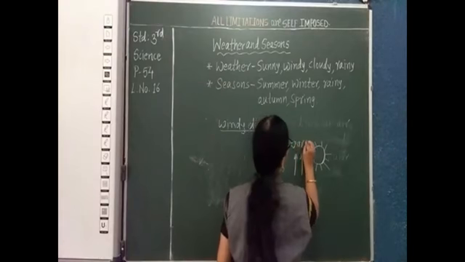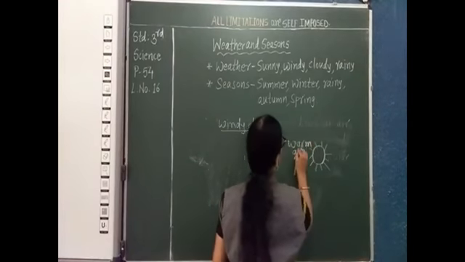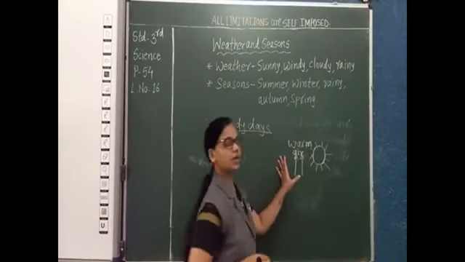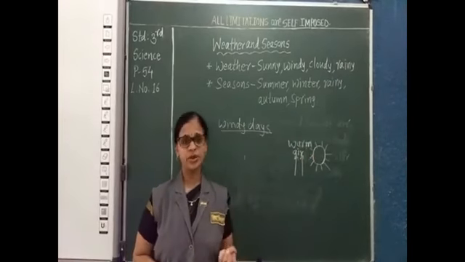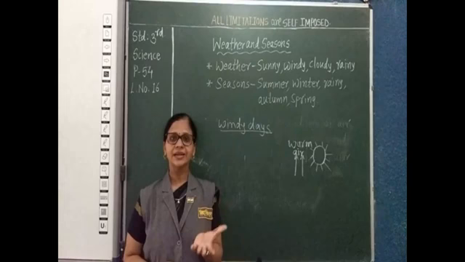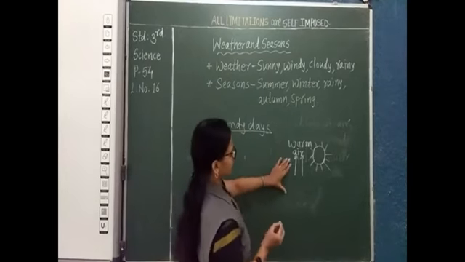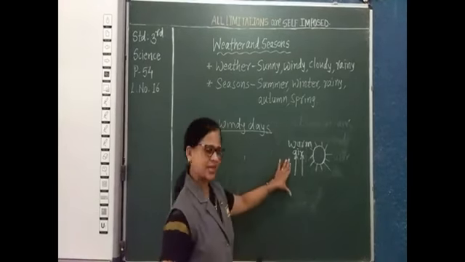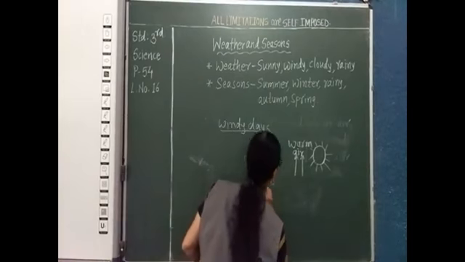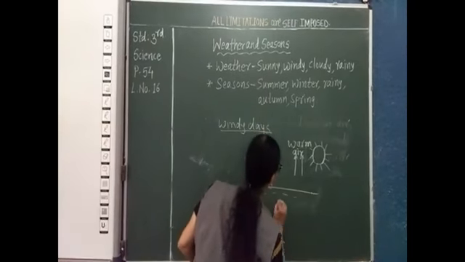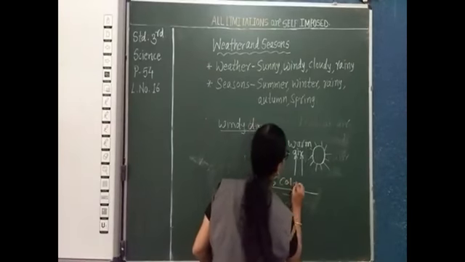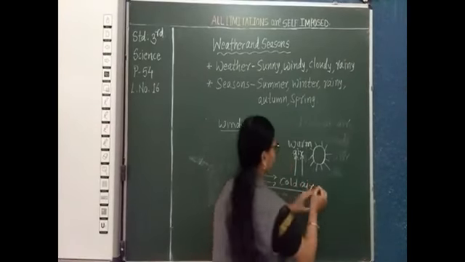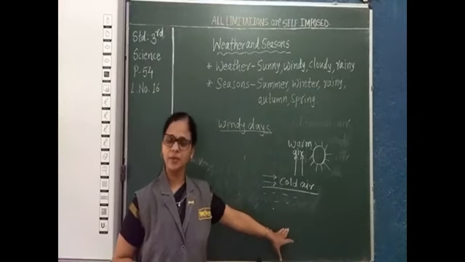Now this air, when it heats up, becomes lighter and it rises up. Here you can see, suppose it is water. The cold air fills the space of this warm air.